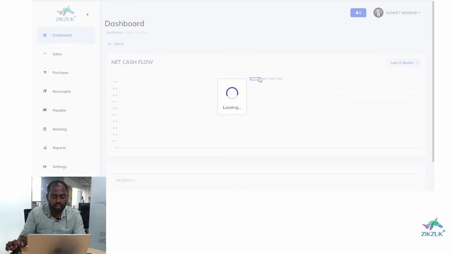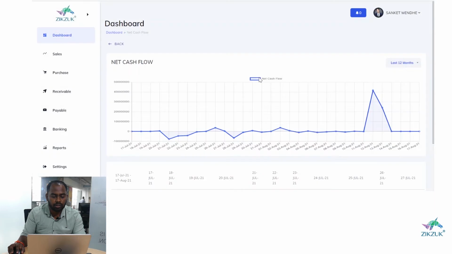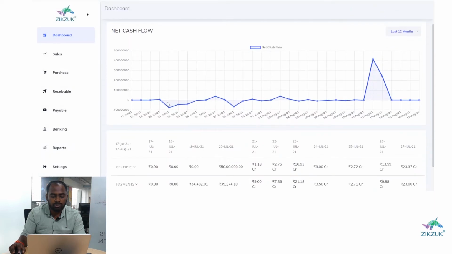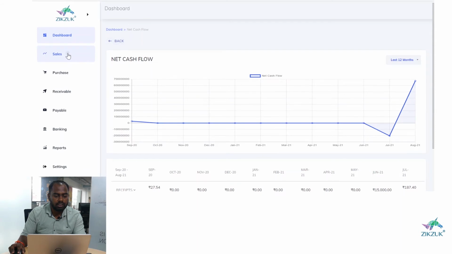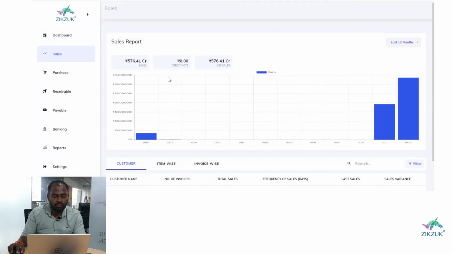Now I will come to the net cash flow. If you click on the cash flow, you can analyze your business cash flow. Here you can see you have a negative cash flow from 19th of July to 24th of July, and you have a positive cash flow here from 11th August to 15th August, and here you can see the trend of the cash flows.